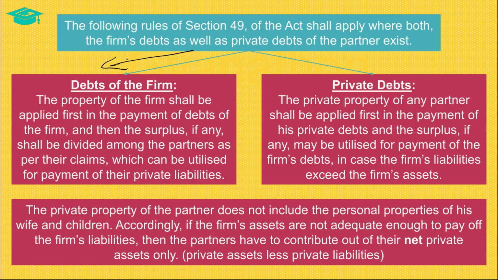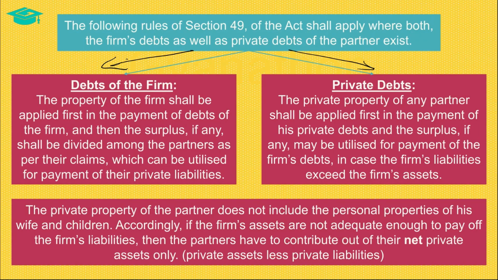Now, in the first chapter on partnership accounts, we saw that a partner's liability is several. That means, while paying the firm's debts, a partner's private property can also be used. But what is the manner in which the partner's private property has to be used? The private property of a partner is first utilized in payment of his private debts. Any surplus left in the partner's property after his private debts are paid is utilized in paying off the firm's debts if the firm's liabilities exceed the firm's assets.